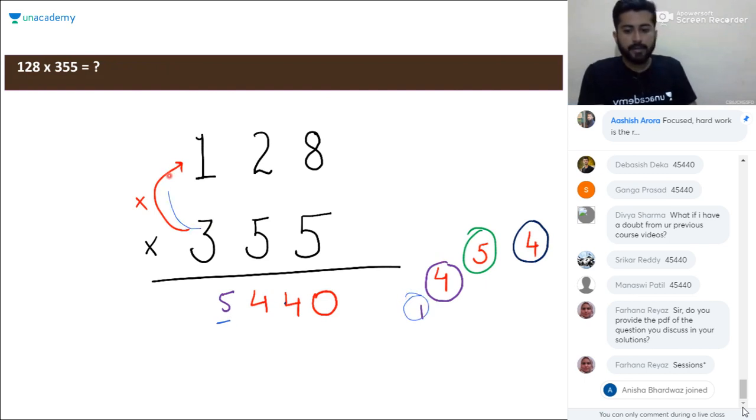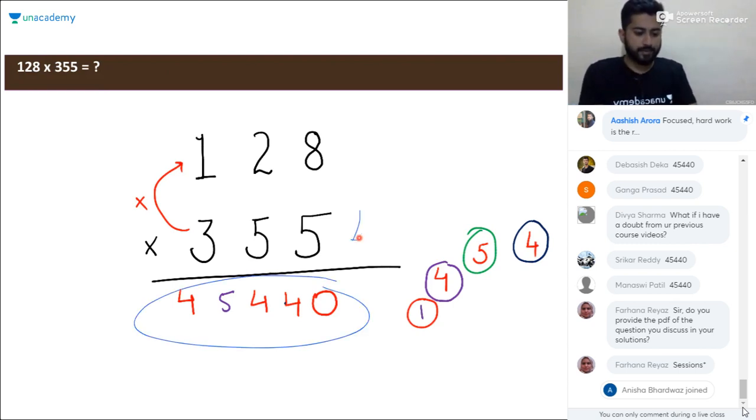Then multiplying the last two digits, that is 1 and 3. Product will be 3, and 3 plus 1 will be 4 here. So write directly 4 here. 4, 5, 4, 4, 0 will be the product in this particular case. Is it clear to everyone? The way of multiplication?